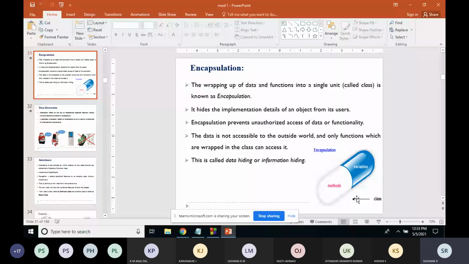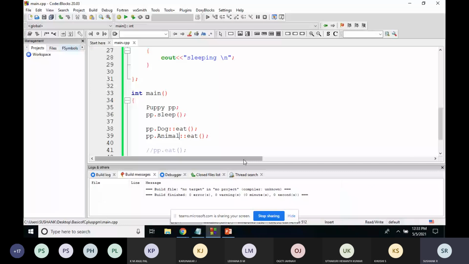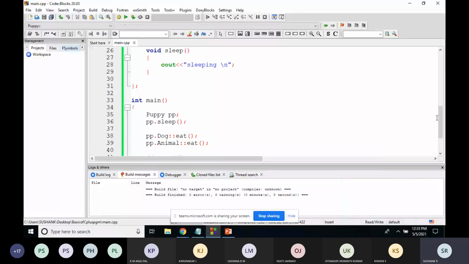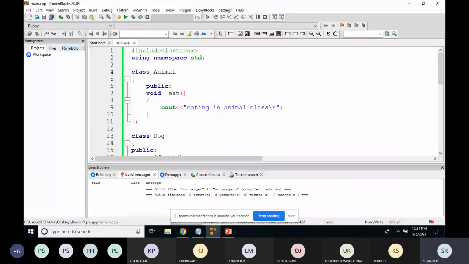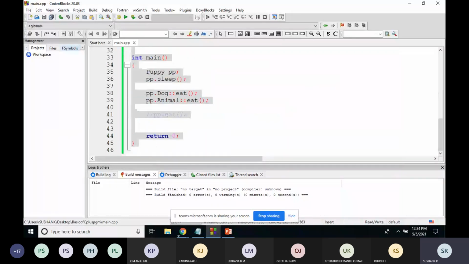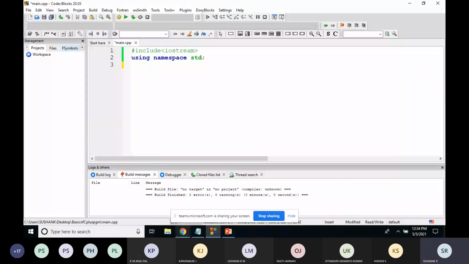You would have already come across this example, but we'll go through it once again. So I'll clear all this. We'll create one class, and the class name can be anything. Since I'm talking about encapsulation, I'll call it encapsulation. After this, I'll create one variable, integer x.